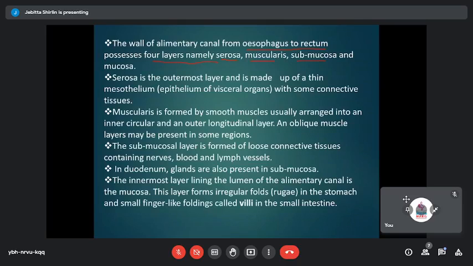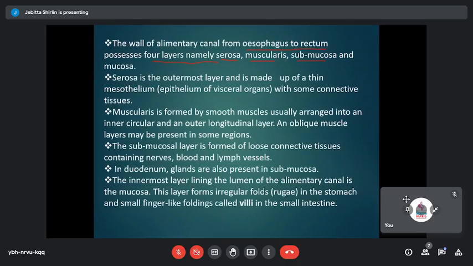So starting from the esophagus till the rectum of our alimentary canal, the entire region is lined by the mucosal membrane. There are different functions for this mucosal membrane to perform. It majorly plays a role in trapping any kind of unwanted foreign particles. Also, the digestive action of hydrochloric acid, the excess acidity of hydrochloric acid, will be prevented with the help of